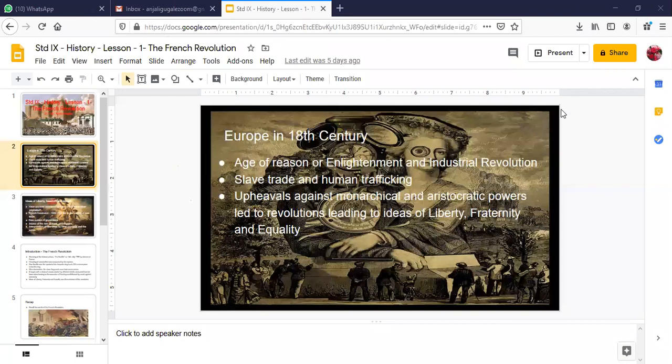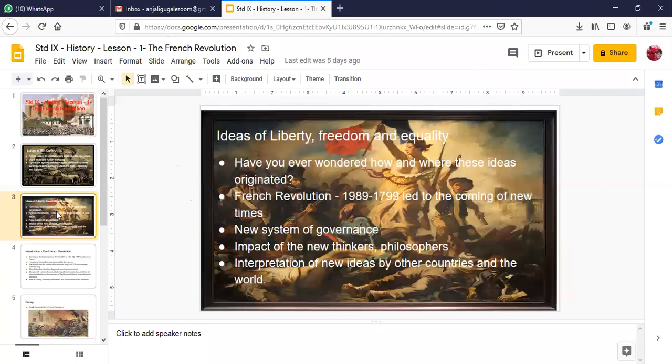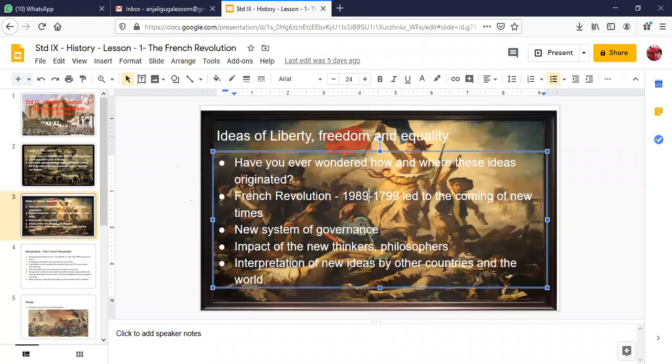So this is what Europe was like in the 18th century. Now we'll come to the next slide. Ideas of liberty, freedom, and equality. Have you ever wondered where these ideas originated? These ideas originated mainly in France. The French Revolution, there is an error here. Let me just rectify this error. It is 1789. The French Revolution happened for a duration of how many years? Ten years. The French Revolution happened from 1789 to 1799.